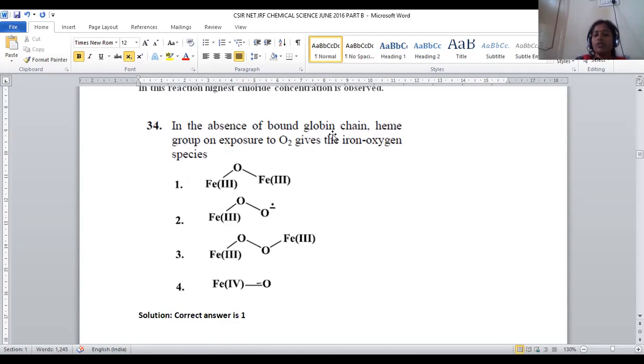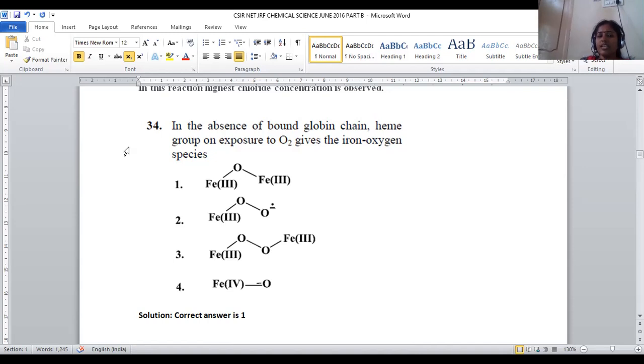In the absence of bound globin, right? Here it is part of bioinorganic chemistry. Hemoglobin is the pigment which is very essential for oxygen transportation in living organisms. Most living organisms have hemoglobin as a red pigment which carries the oxygen, right? So here we have two parts of hemoglobin. One is heme, that means the metallic part. The second is the protein part. The metallic part is the heme, an iron-containing pigment, and the second is globin, a globular protein.